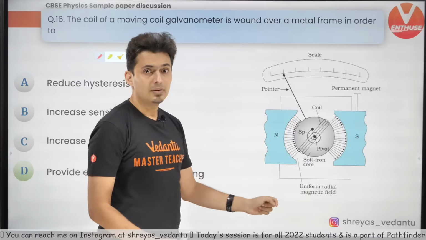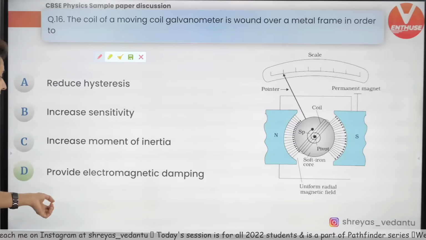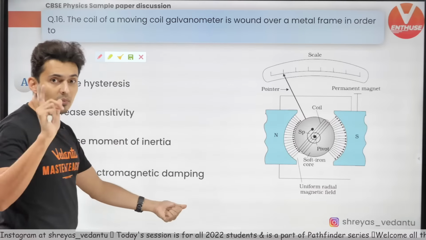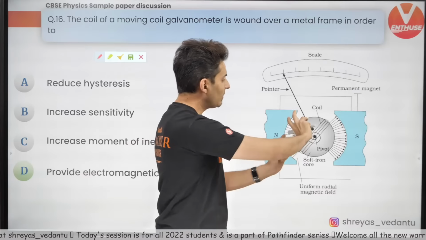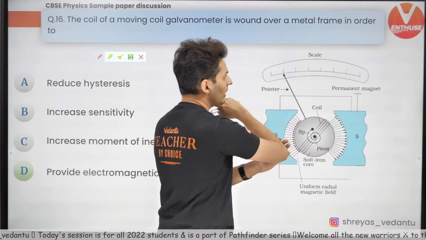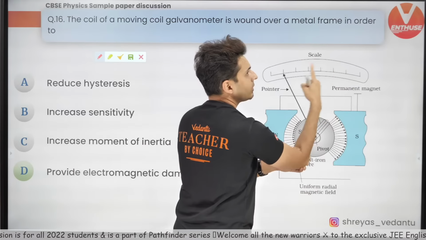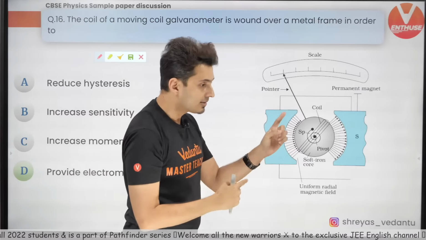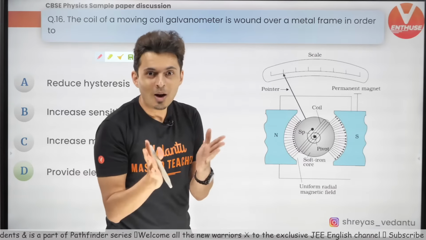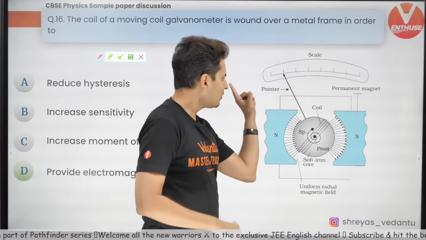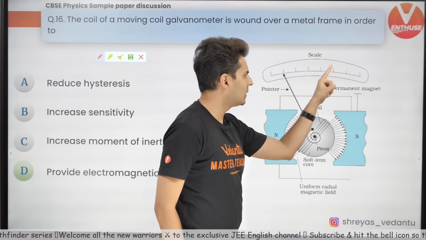Now, if you do not have electromagnetic damping, what will happen is that when you supply current, suddenly there is a torque, and because of the torque it will go like that and it will oscillate. Tuck, tuck, tuck, tuck, it will oscillate. You will be like, wait, what is the reading? What is the reading? So you don't want to do that. You want, once you give current, it should go there and stop.